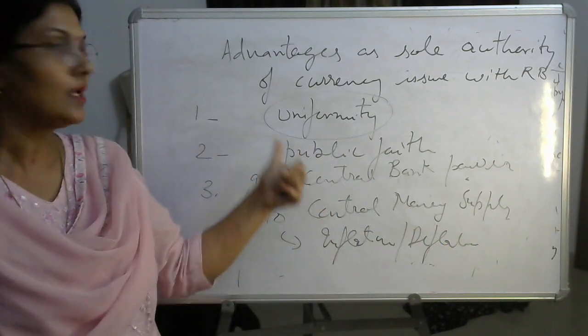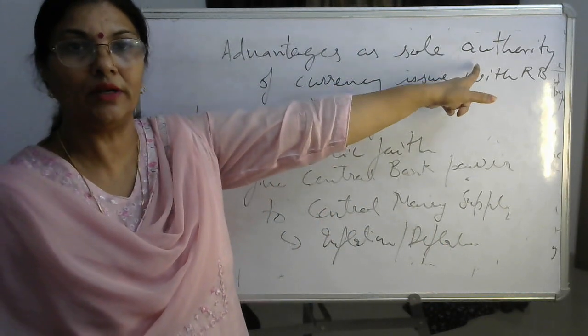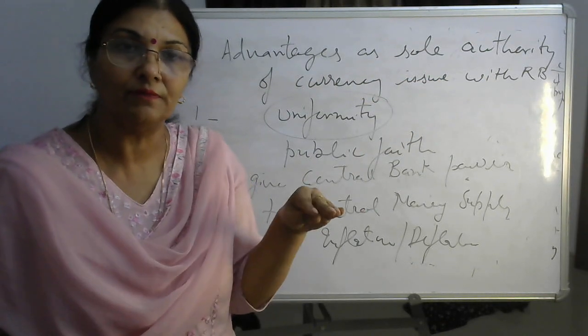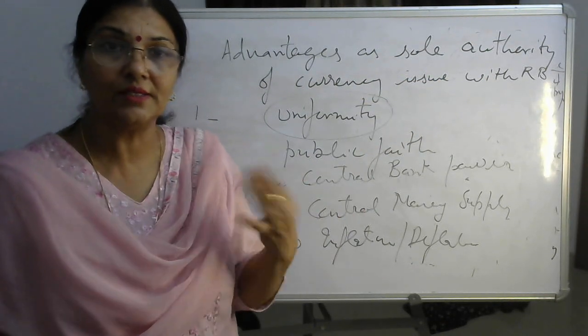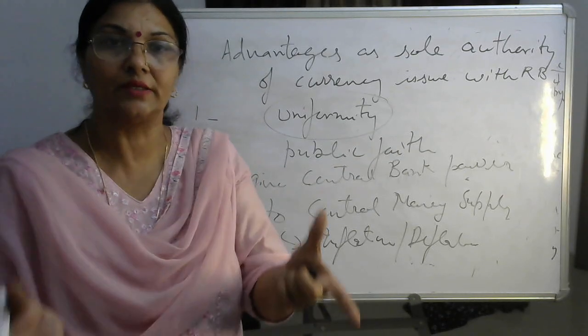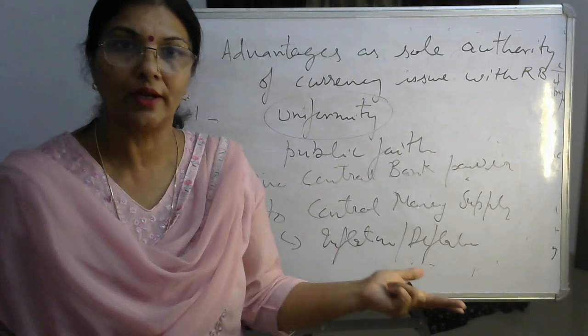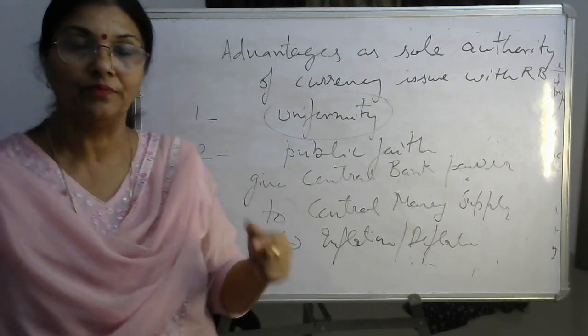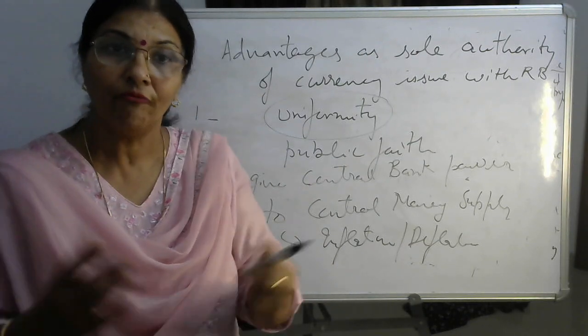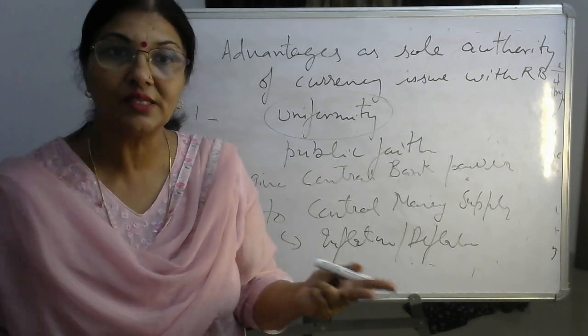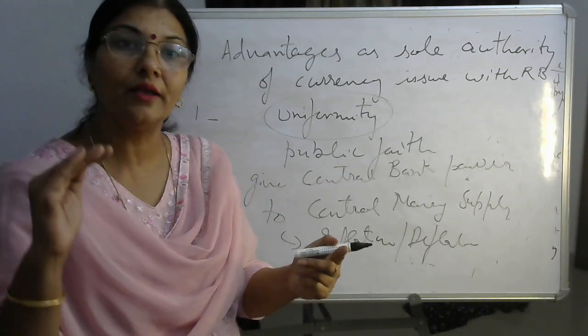So if only the central bank has the sole authority, and the economy is going through deflation, the central bank will change its monetary policy to inject money supply into the system, and deflation will be overcome. If there is inflation, RBI will withdraw the excess money supply from the system, right, to check the inflation.